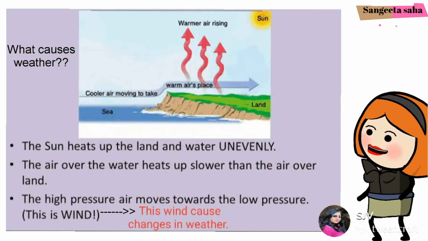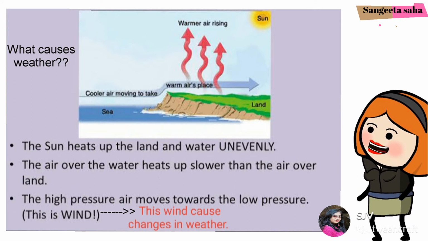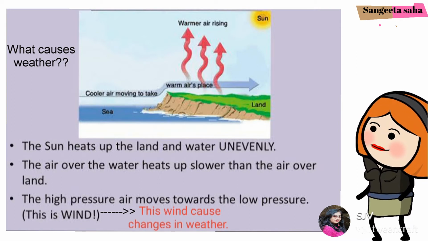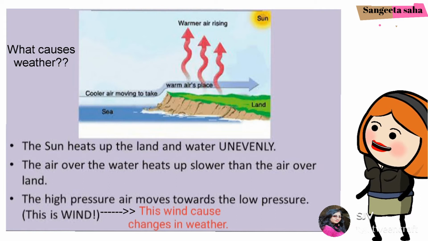Now let's learn what causes weather. Weather on Earth is caused by heat from the sun and movement of the air. It happens in the lower layer of atmosphere of the earth, that is the layer of gases surrounding the earth.